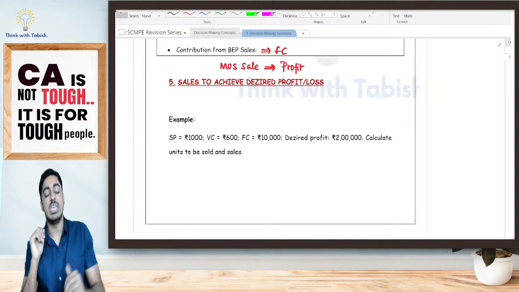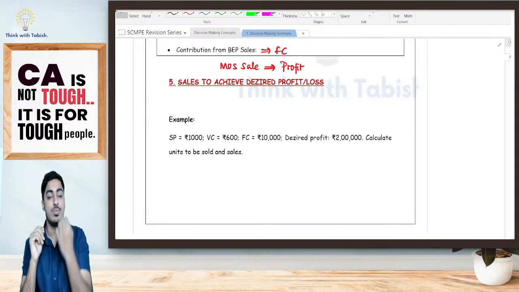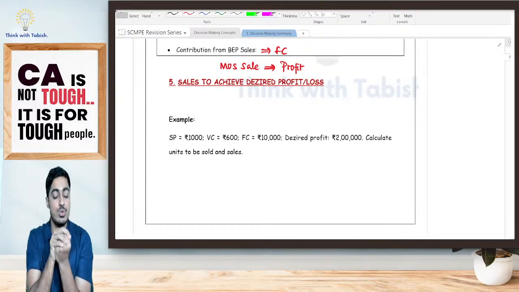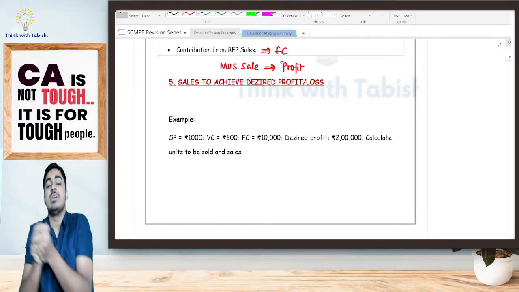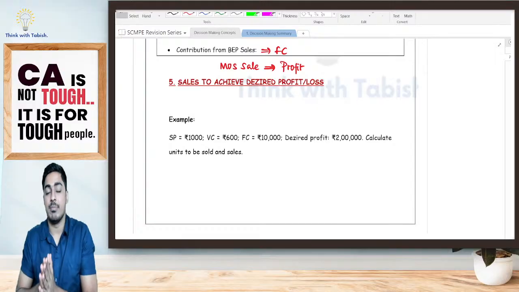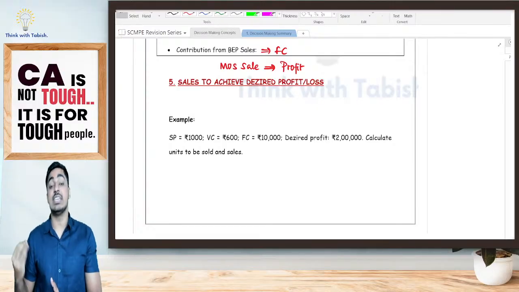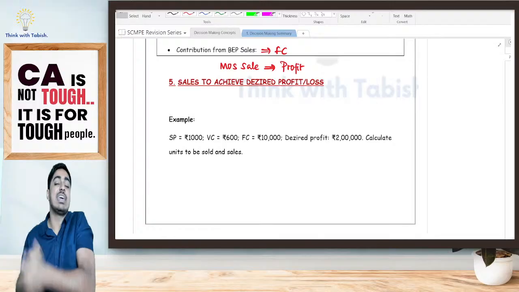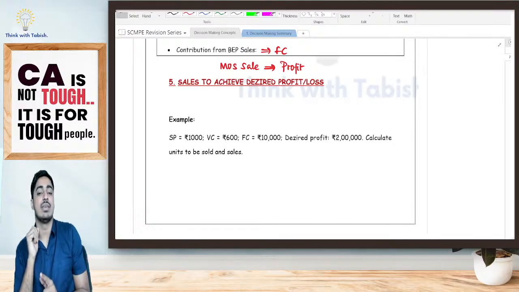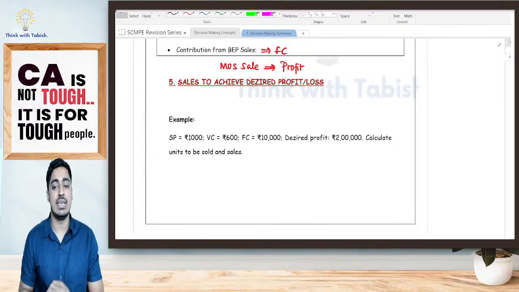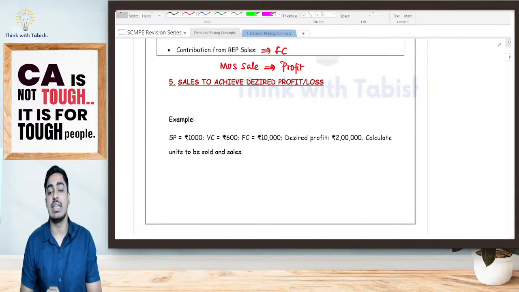Fine. Till break even point, every unit I am selling, I will be getting contribution. Till BEP, whatever contribution I have got, I will use it to pay my fixed cost. By end of BEP, once I have reached my BEP, my fixed cost is already taken care of. Now, after my BEP, that is in my margin of safety, whatever sale I am doing, from that whatever contribution I am getting, I have already recovered my fixed cost. So whatever contribution I will be getting will be equal to my profit. Is it clear, everyone? Till here, any doubts?